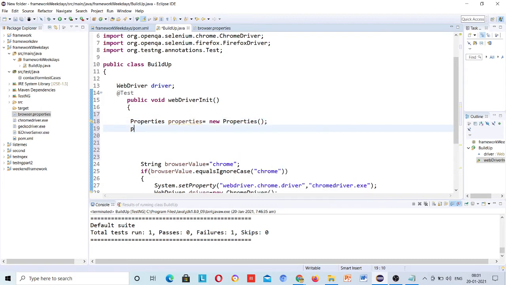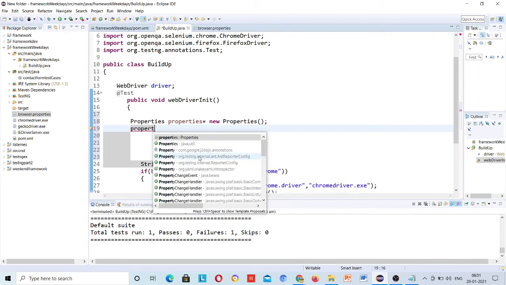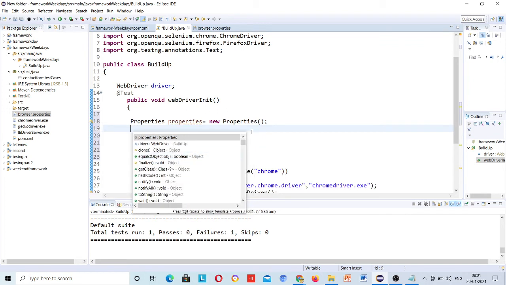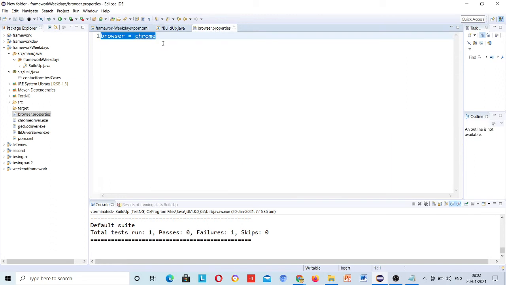Properties dot. Now this Properties class has methods which will get all the values. Suppose you have one more value after this, then you can get that also, but this class has the method dot getProperty which will get it for you.